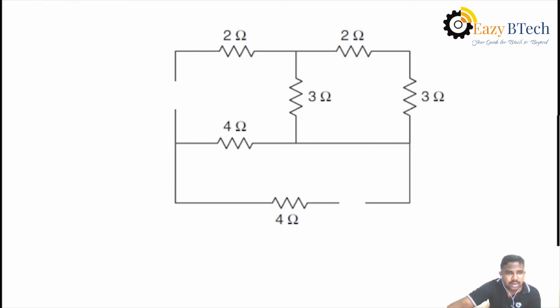Okay. Then the 5 volt source is replaced with the current branch, and that current branch is replaced with the voltage source.